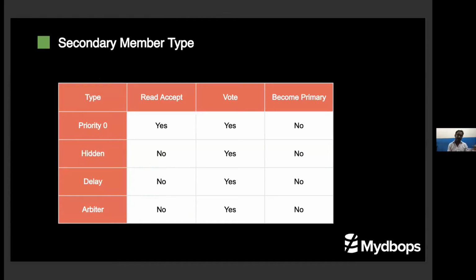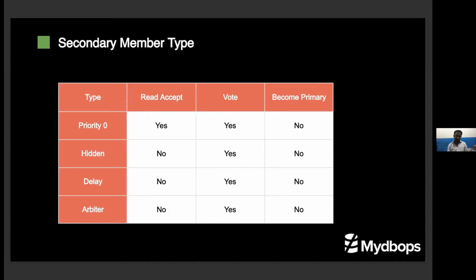It will vote, but at any cost, it won't become a primary. Suppose you are keeping a secondary node just for a warm-up state. If this primary goes down, automatically this node will become a primary. So that node, it won't become a primary. It only accepts the read. You manually go and change the primary.